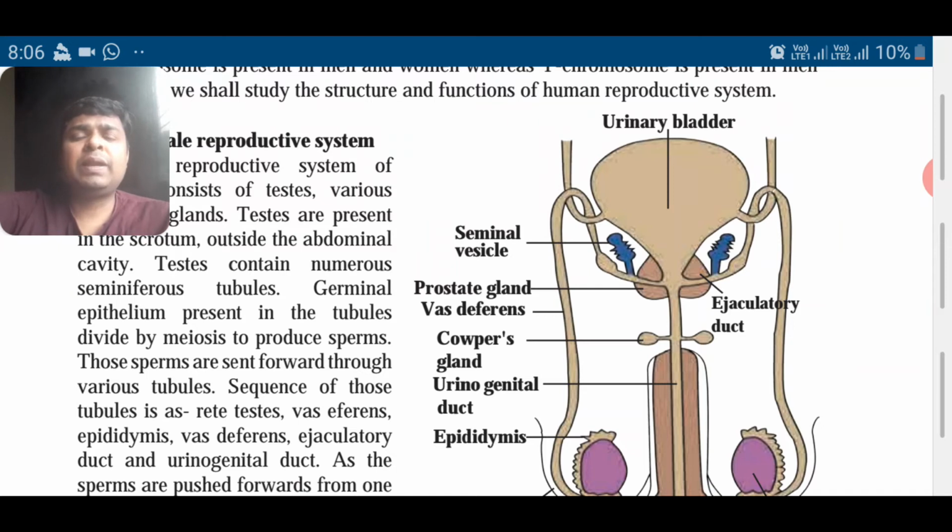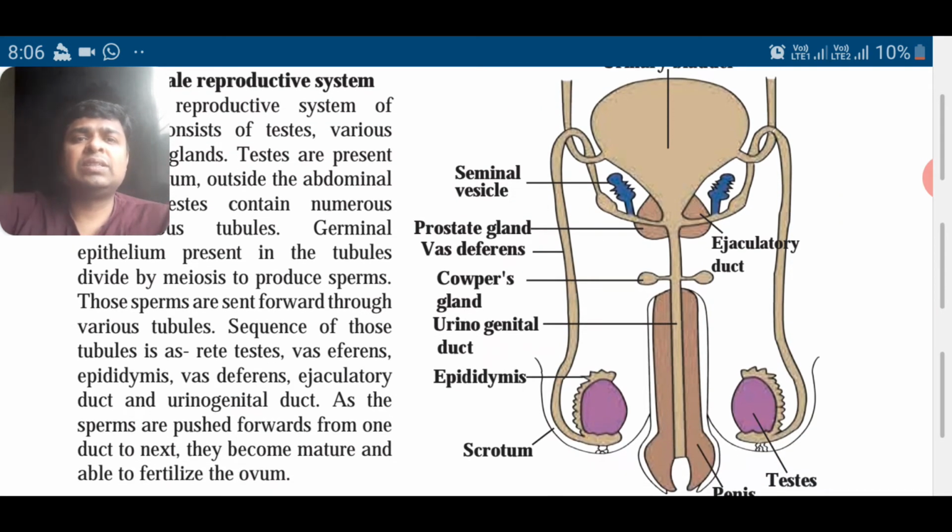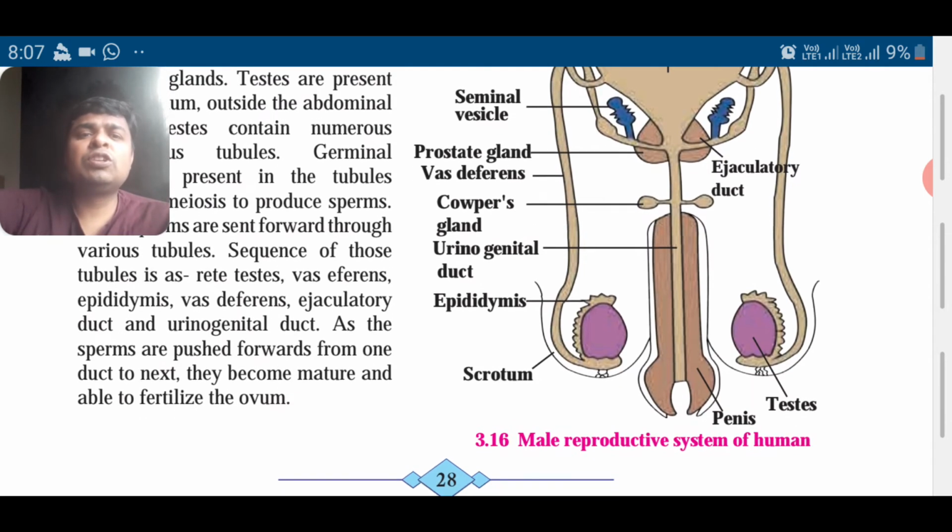It contains many small cells called seminiferous tubules, and germinal epithelium present in the tubules divide by meiosis to produce sperms. Now these sperms are sent forward by various tubules. Sequence of these tubules is given here. You can have a look at it. You can see from testes to vas deferens, then epididymis, okay, then ejaculatory duct and urinogenital duct.